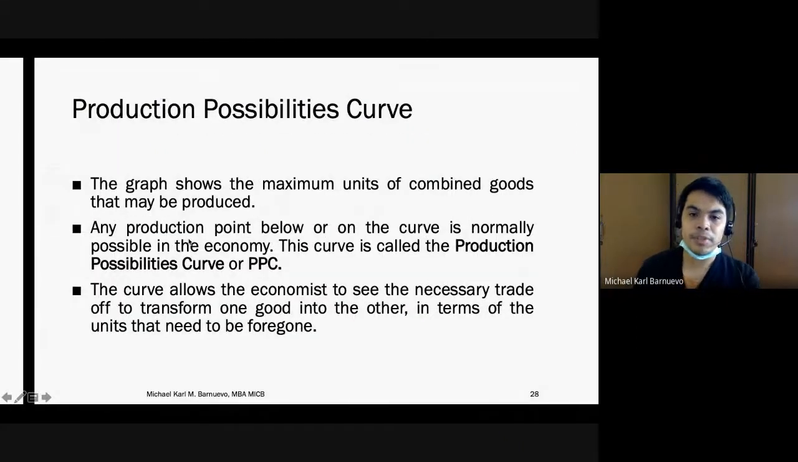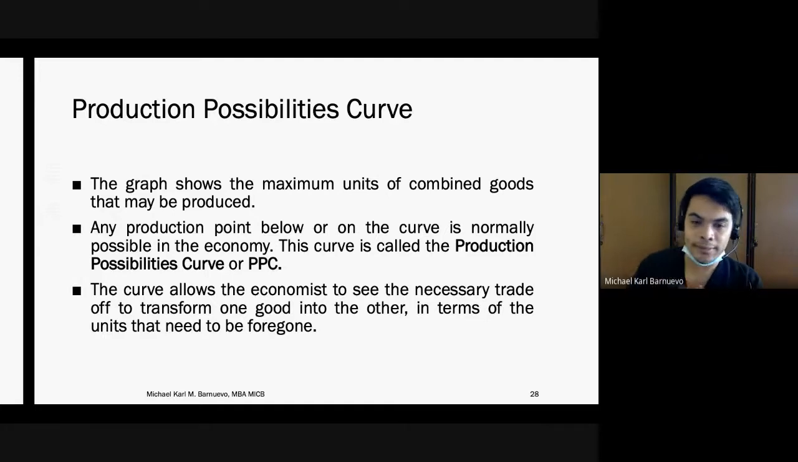Now the graph shows the maximum units of combined goods that may be produced. Any production point below the curve is normally possible. This curve is called the production possibilities curve or PPC. The curve allows the economist to see the necessary trade-off to transform one good into the other in terms of units that need to be foregone.